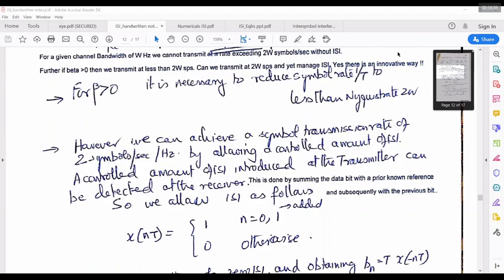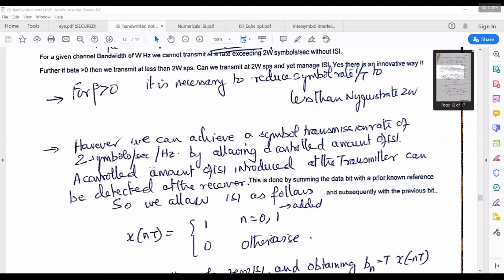So now you can see that we'll go for modified duobinary as well as duobinary. So x of nT is 1 for n equal to 0 and 1. We allow ISI at one more instant, at n equal to 1. Now let the ISI be present at one more instant at the transmitter side so that it could be taken care of at the receiver side. So 0 otherwise.